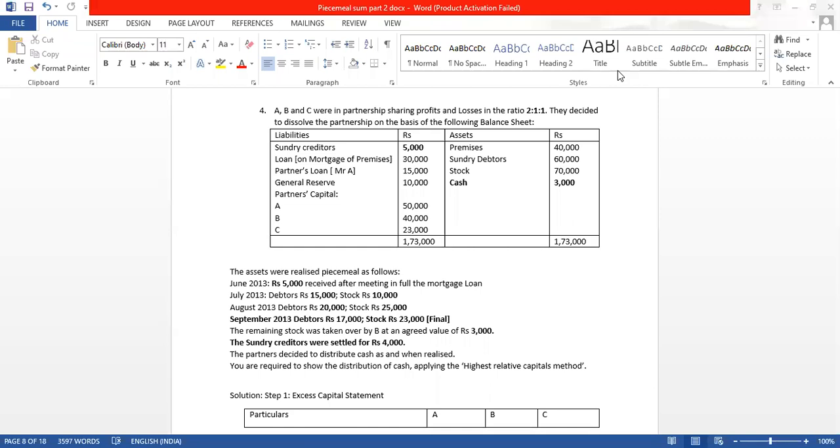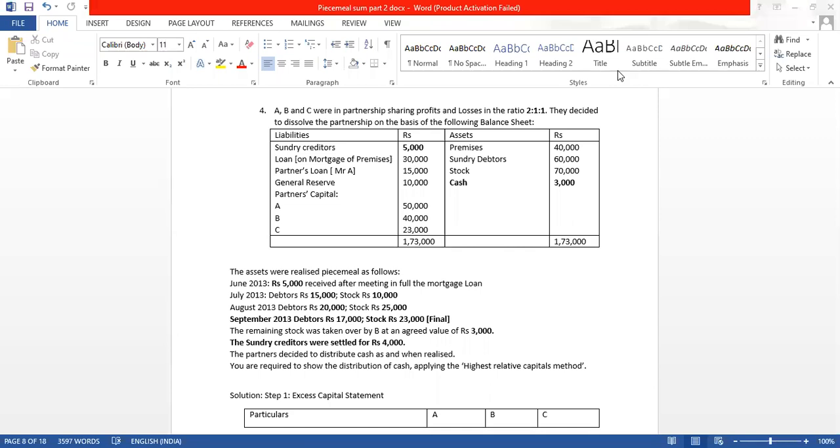So June 2013, how much amount was received? 5,000 was received after meeting in full the mortgage loan. That means the mortgage loan of 30,000 was fully repaid, and we received an extra amount of 5,000 which will be used to repay the liabilities. Got this point?